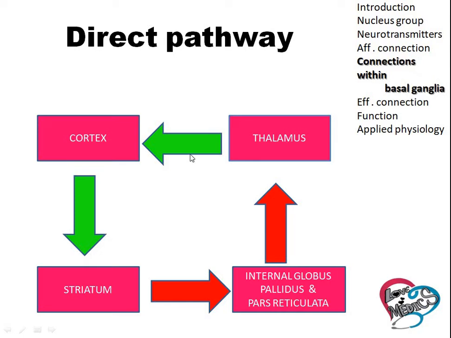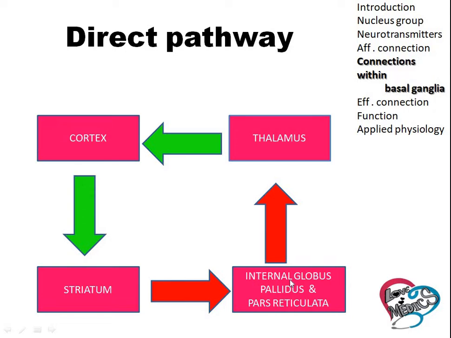First, the thalamus sends the signal to the cortex, and that signal sends an excitatory projection to the striatum by glutamate neurotransmitter. Now, the striatum is stimulated. The striatum sends the inhibitory signal to the internal globus pallidus and pars reticulata while the striatum gets stimulated.